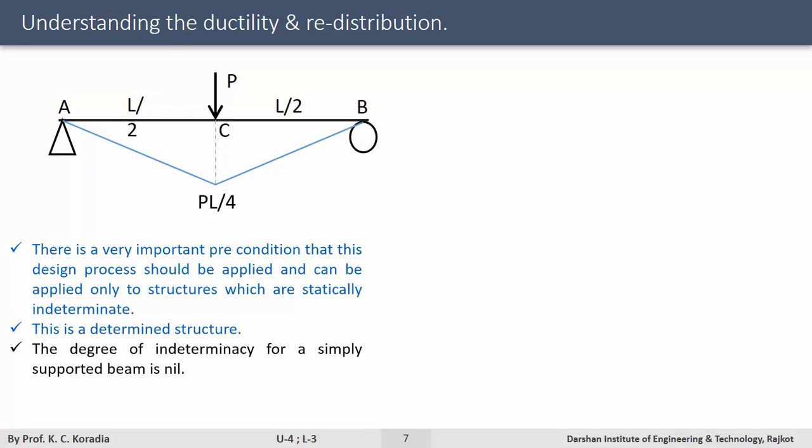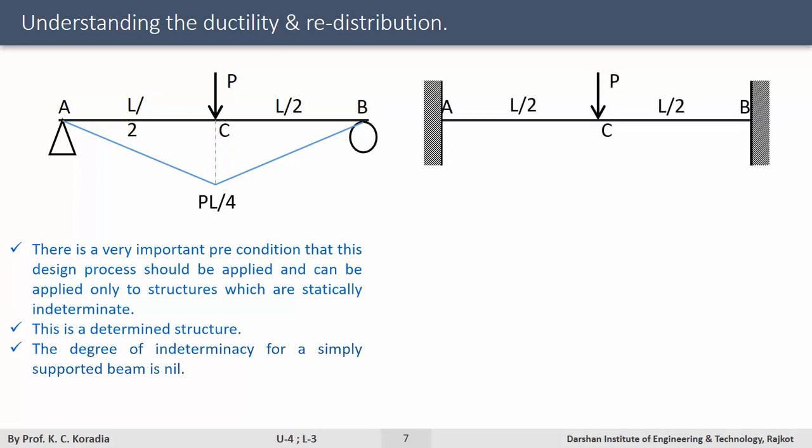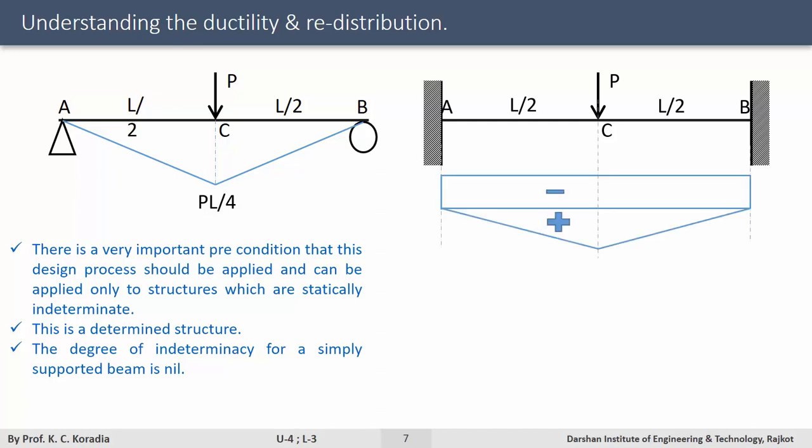So I can look at a statically indeterminate structure, which can be a fixed beam subjected to the same central concentrated load. Now the elastic free bending moment diagram of this could be PL upon 4. On the other hand, the supports will also have a moment of the same value, in negative.